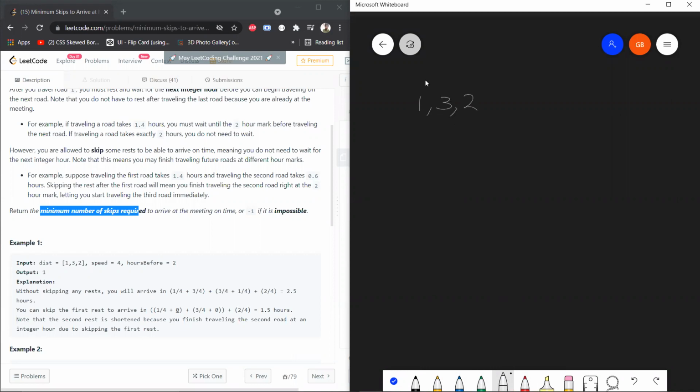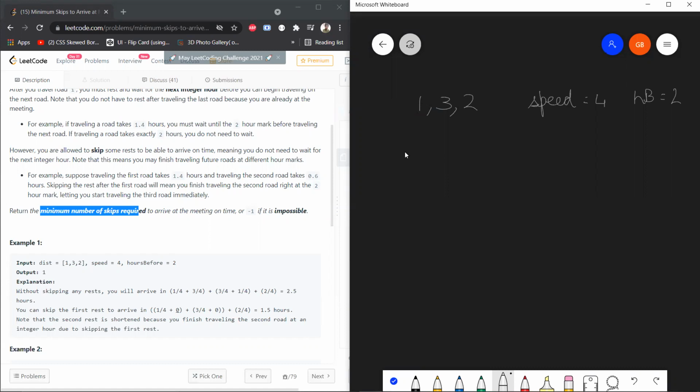These are the distances of the 3 roads that you are going to travel on. Your speed is going to be 4, and hoursBefore is going to be 2, right? You have to reach the meeting within 2 hours. Let me take the case where you decided I won't skip any rests, right? Okay, let's not skip any rest.